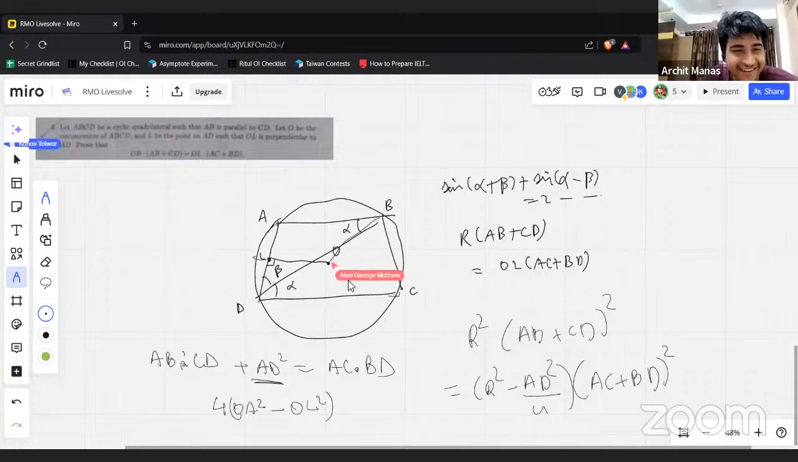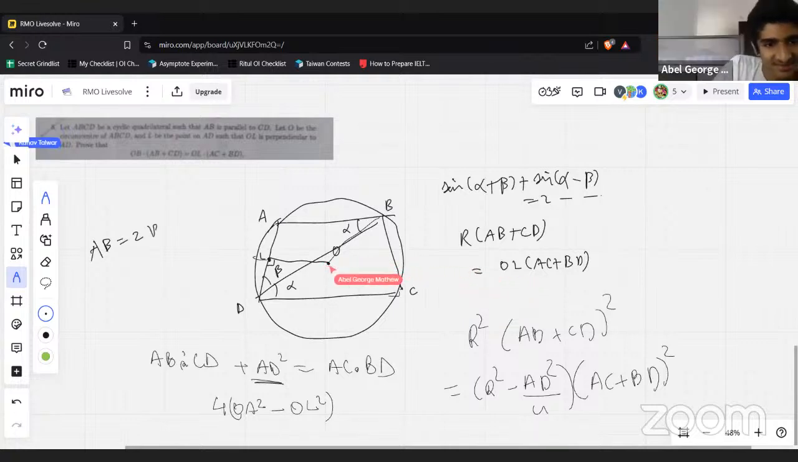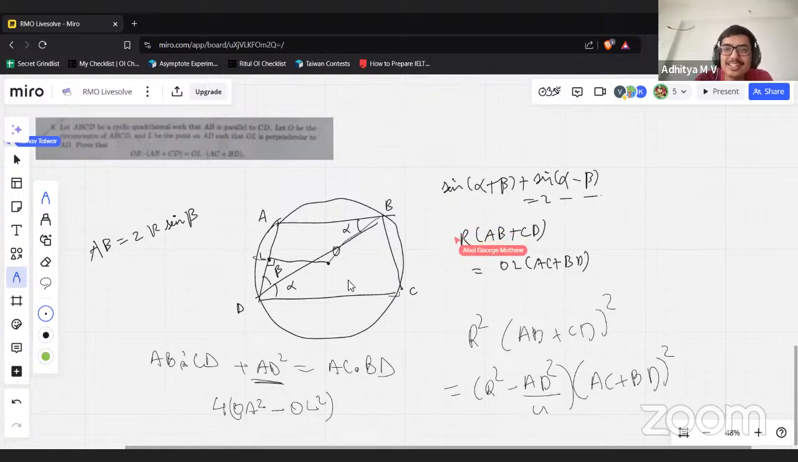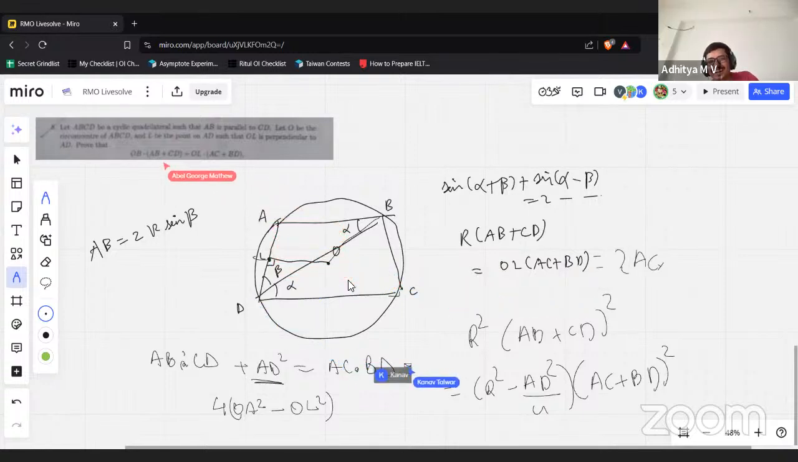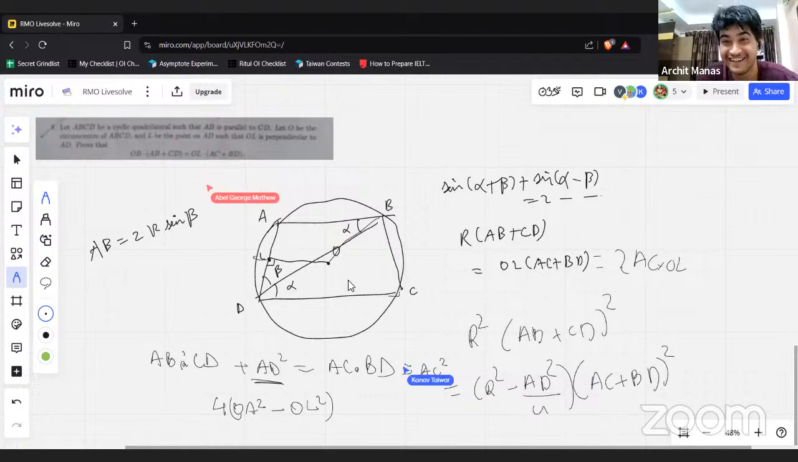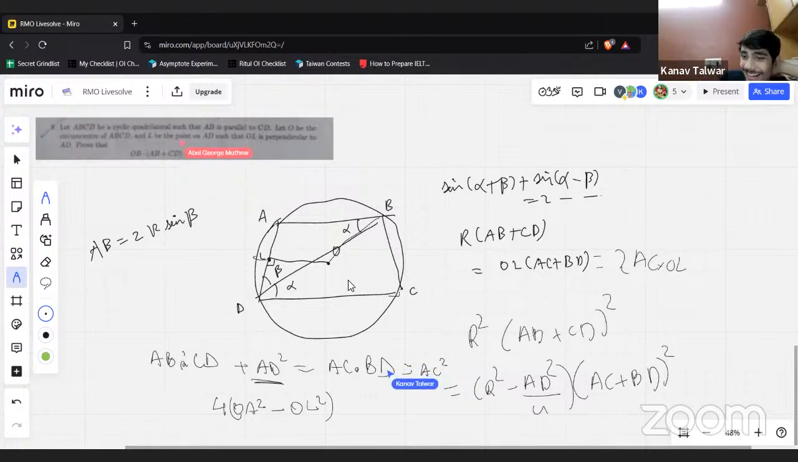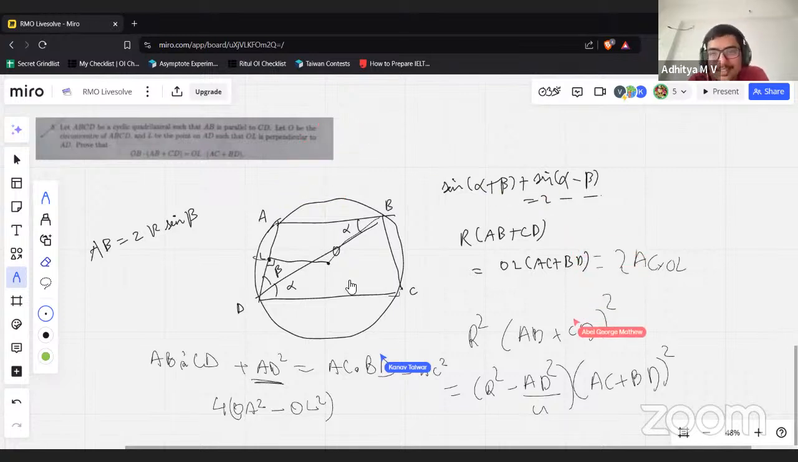And let's say this is beta. Now I know AB is equal to 2R sine beta. AC is 2 times... I told you. AC plus BD? Yeah, as time goes on, I'm more correct.